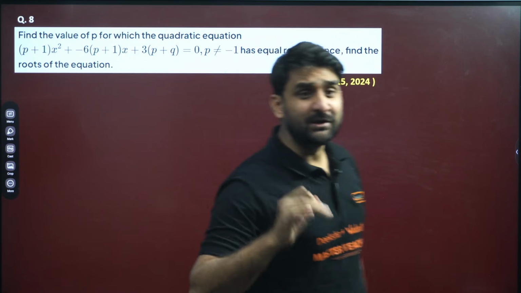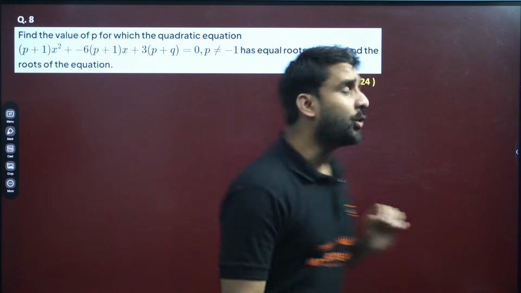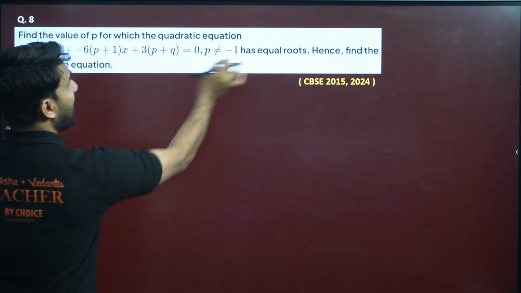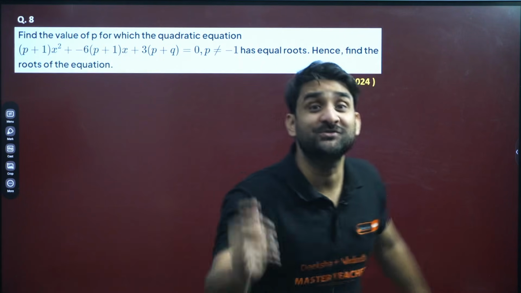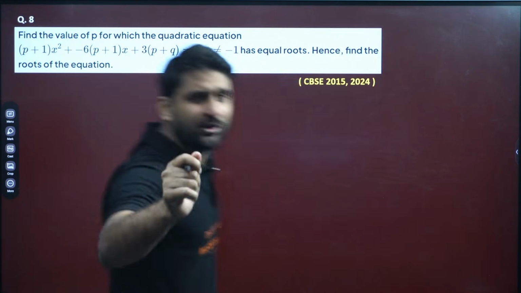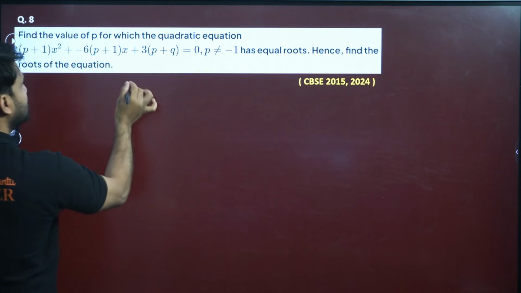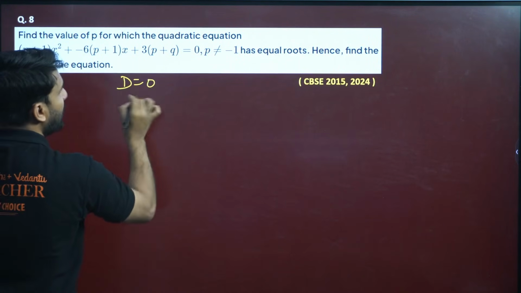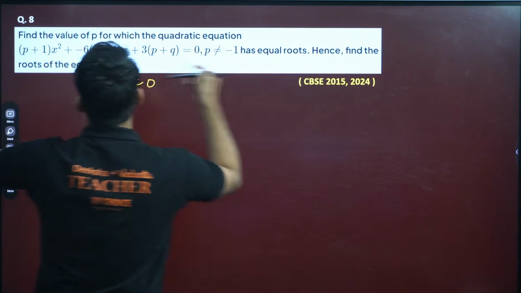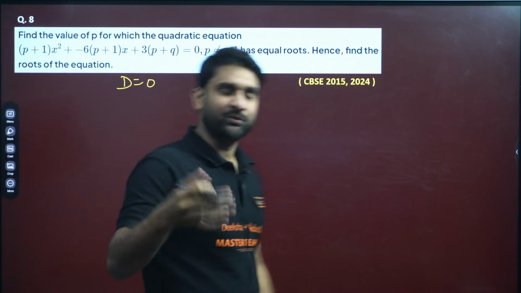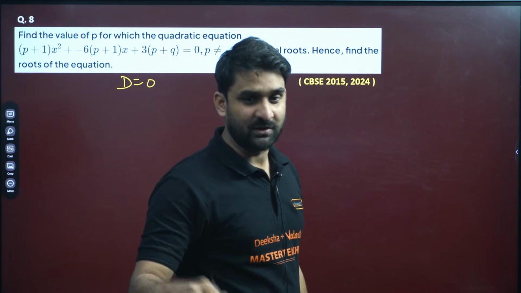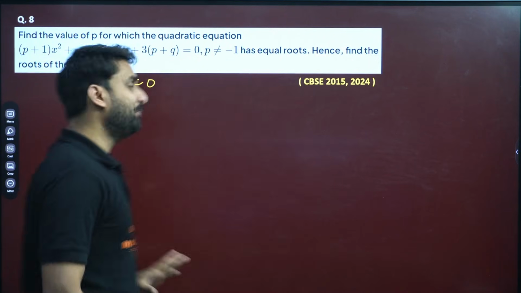So question number 8 is: find the value of p for which the quadratic equation has equal roots. Come on, focus on equal roots. If the quadratic equation has equal roots, it implies that the discriminant must be 0. And the second part of the question is, hence find the roots of the equation. Don't worry, we will find the roots of the quadratic equation later on. First, find the value of p.